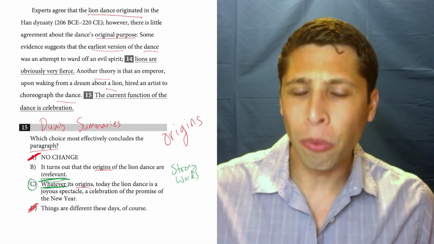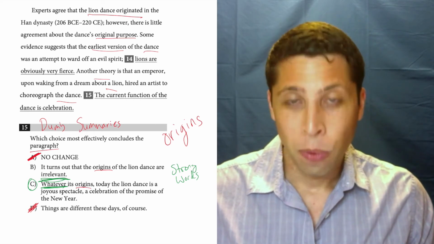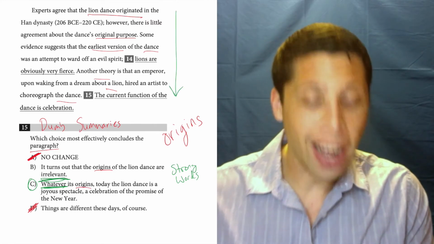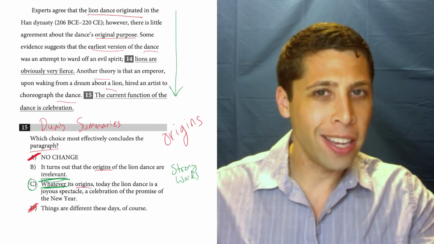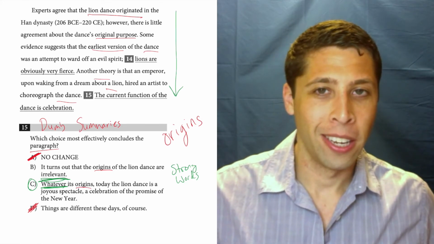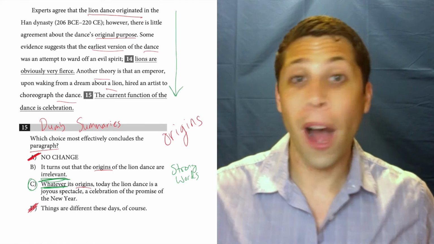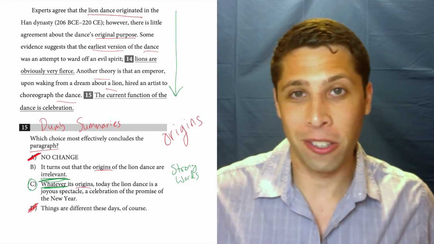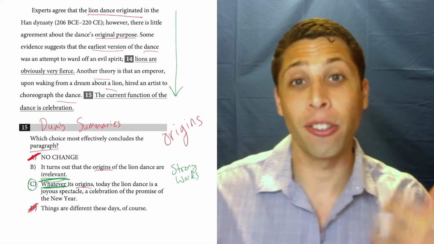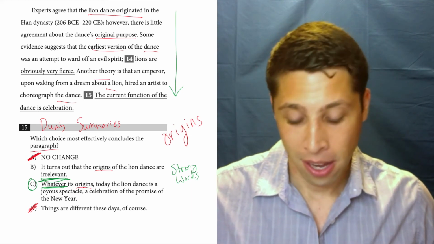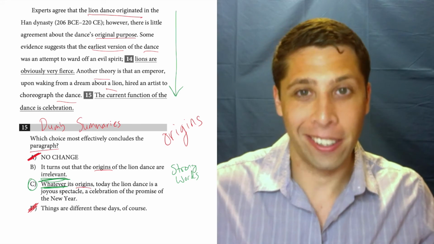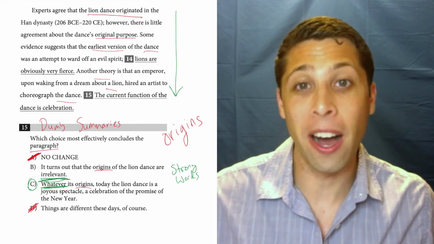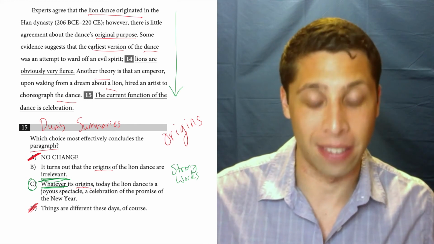But there's a real reason why C is better. We don't want to say the origins are irrelevant after we've just spent an entire paragraph saying stuff about the origins. If it was irrelevant, why bring it up? So that's why strong choices are bad, is there's usually then some sort of contradiction within the text. So yeah, like if it was irrelevant, then they wouldn't have brought it up in the first place. This is beyond what the passage is trying to say.